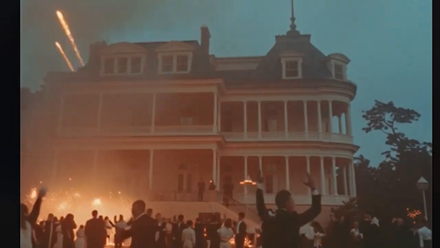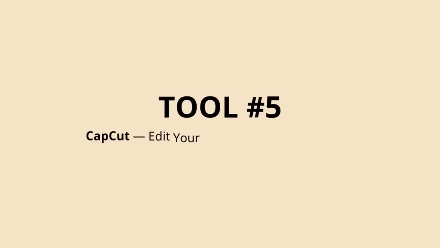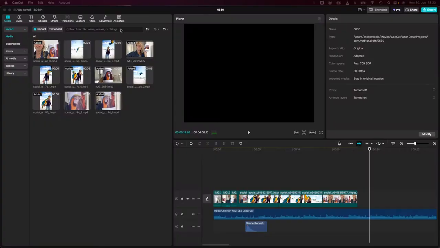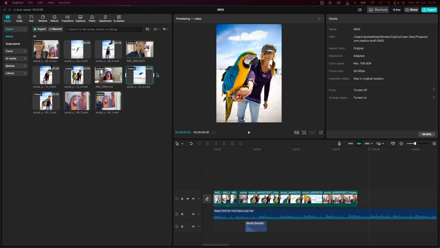Okay, so tool number 5 that is easy to use for anyone is CapCut. That's an editing software that is super simple. Okay, and I'm going to show you how to use this. We are importing the clips that we generated in Midjourney, and that is super easy because you can just drag and drop them into the media folder here. You're just taking a clip and dragging and dropping it in here. I already did this, so they're already added.